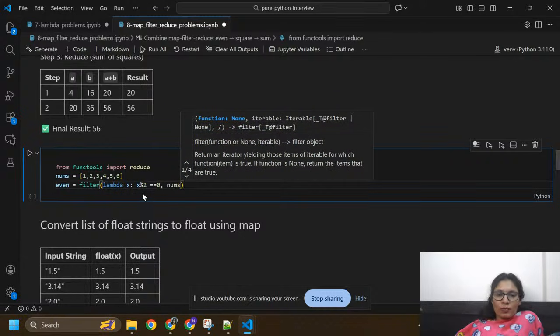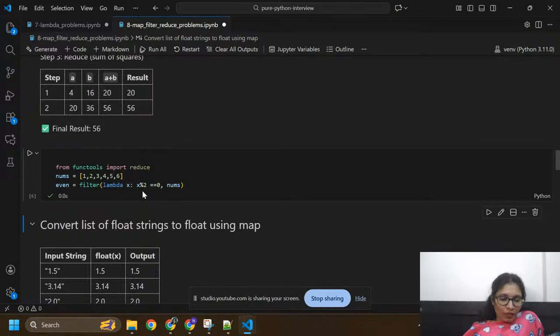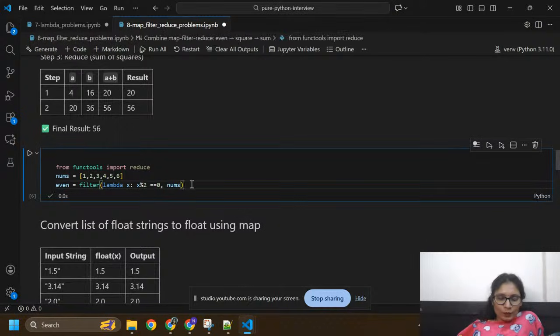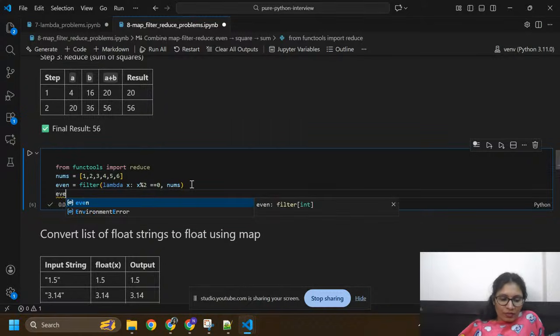Okay, so this will give you even numbers. If you print here even number, then it will give you even numbers.